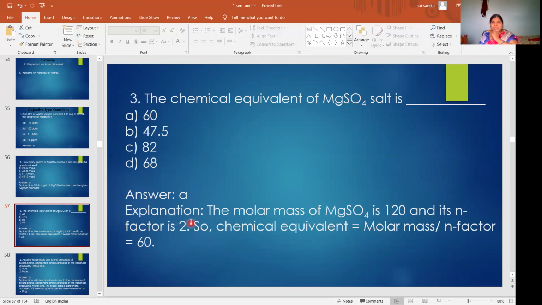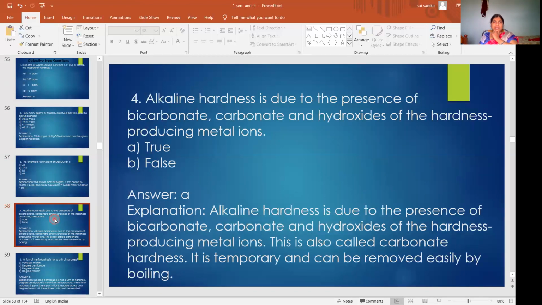Its valency is 2, its charge is 2 for the salt. So 120 by 2, 60. So A is the answer. The chemical equivalent of MgSO4 salt is 60.